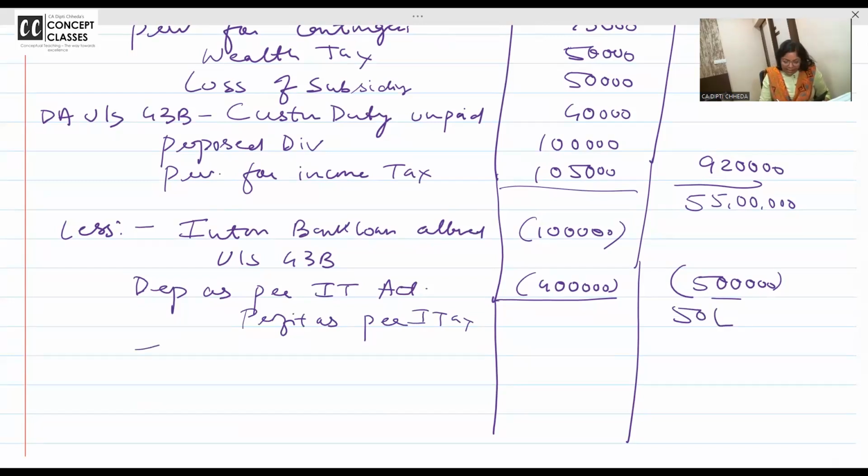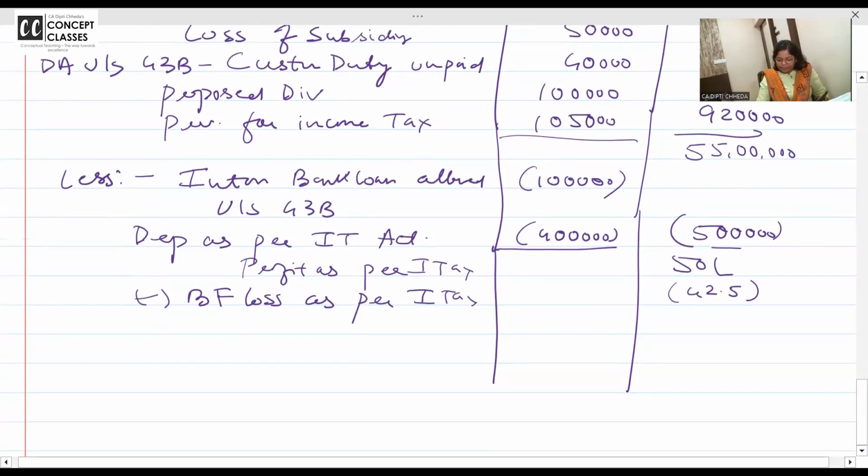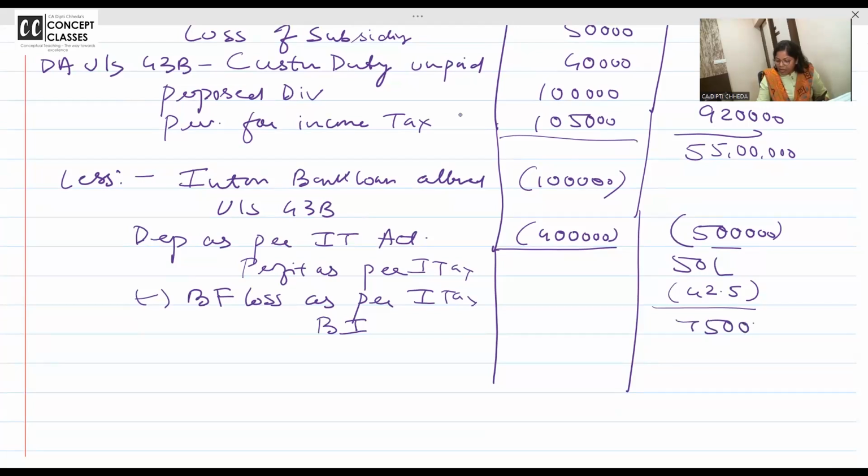From this, can I set off the brought forward losses as per income tax? Yes. There are some brought forward income tax losses. 42.5 lakhs. Can we set off here? Answer is yes. Very well. Brought forward losses. Now what is your business income? 7 lakh 50,000 business income.